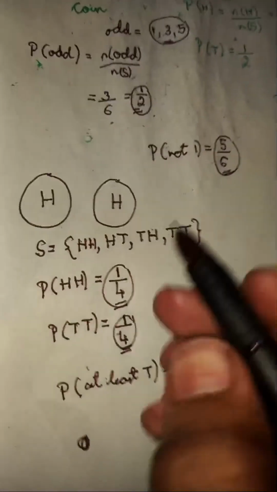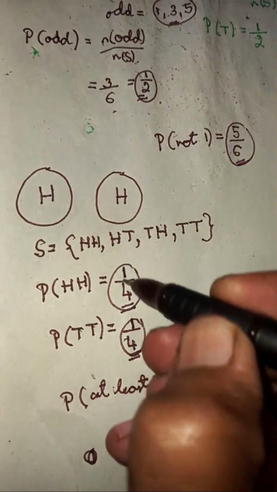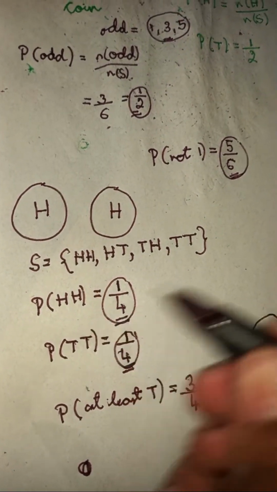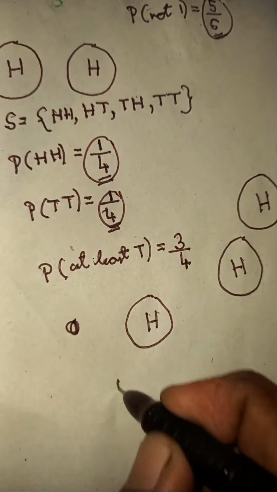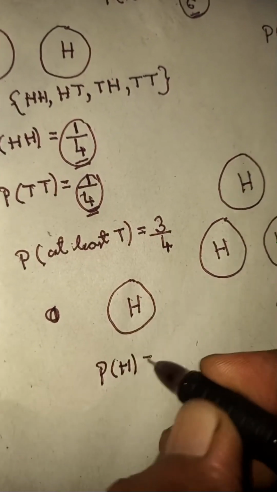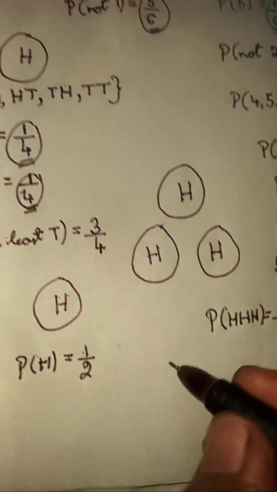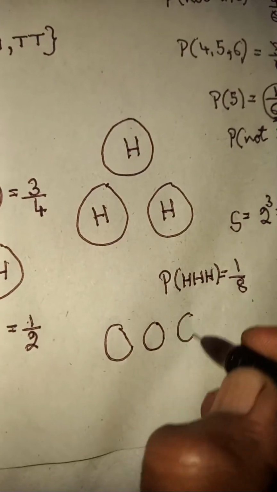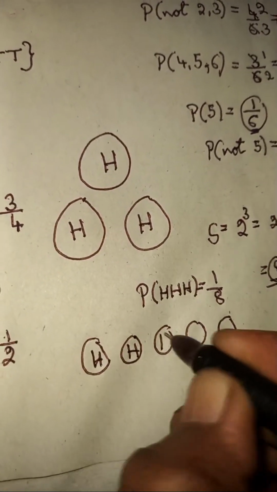In the same way, if you take two coins, probability of getting two heads is just one among four chances. And if you take just one coin, the probability of getting a head is just one chance among two. Let's suppose you take five coins, and they ask what is the probability of getting all of them head.